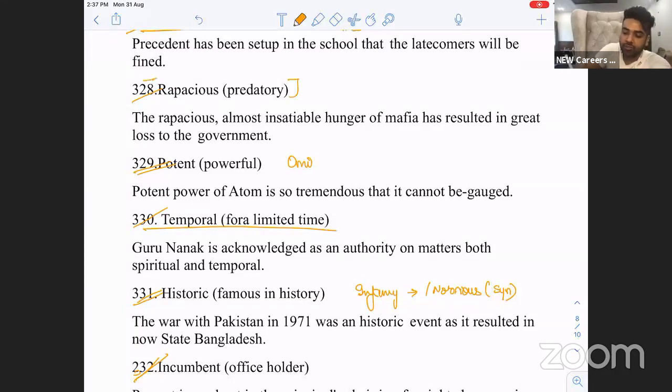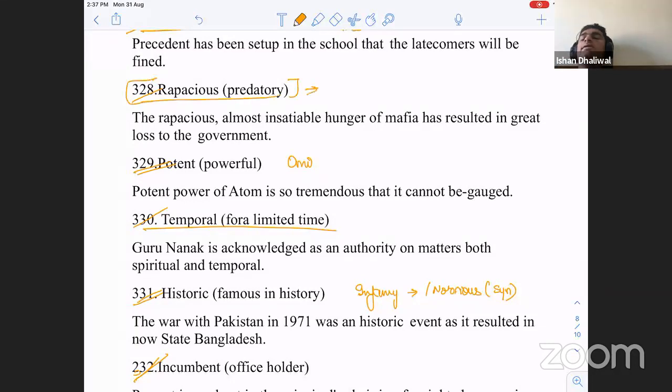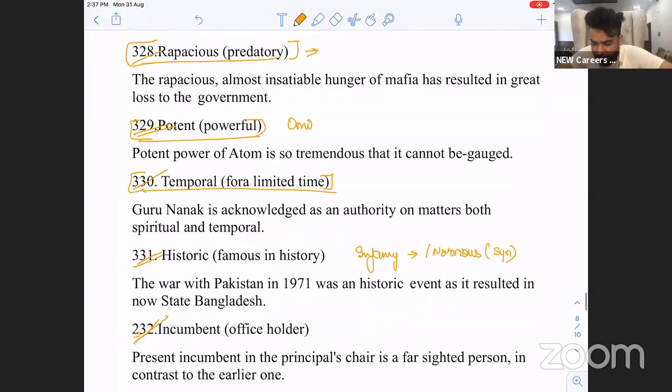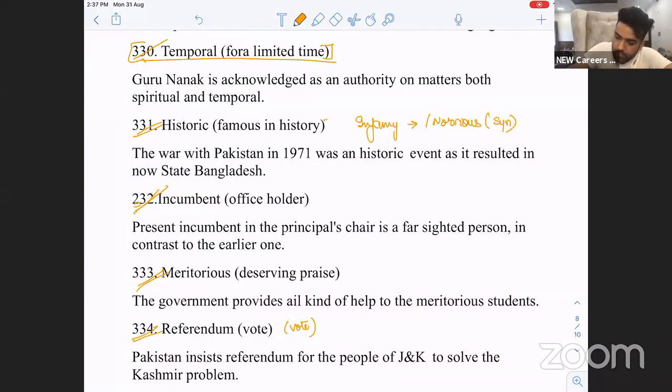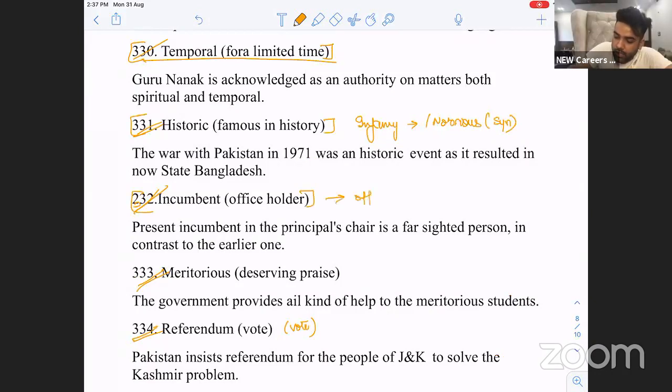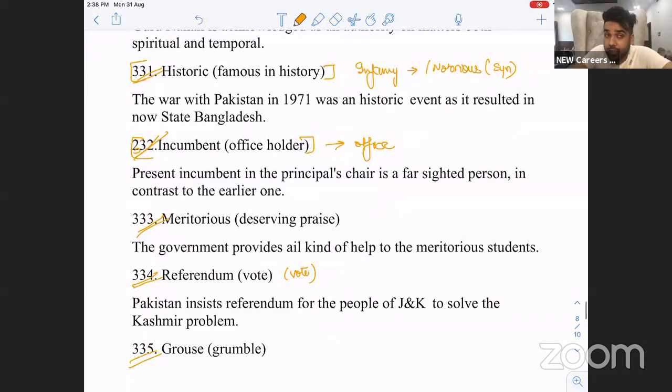Rapacious, predatory. Potent, powerful. Omnipotent, all powerful. Temporal, for a limited time. He was chosen as the temporal head for a limited period. Historic, famous in history. Incumbent is an office holder. Prime Minister Modi is the incumbent prime minister until the next election. Meritorious is to do with merit, deserving. Yes or no?